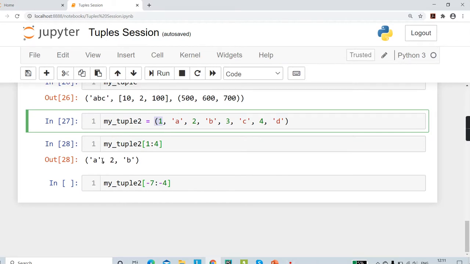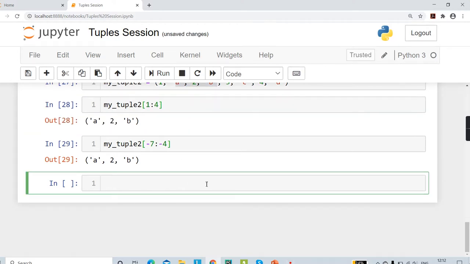And since this particular output should have the elements a, 2 and b, all we're asking it is to start from this particular position all the way till here. So using negative indexing, this is -7, -6, -5. Okay, and since we need these three elements till -5, we have to write all the way till -4, that is this element. So Python will actually capture these three elements for us, and that is what the output would look like. Okay, so this is how you do it with negative indexing.